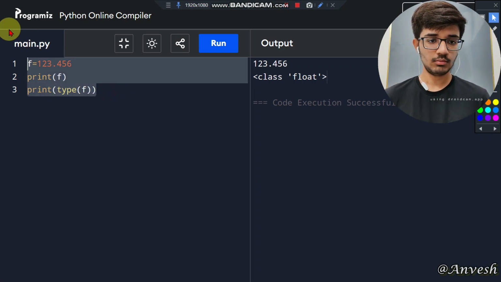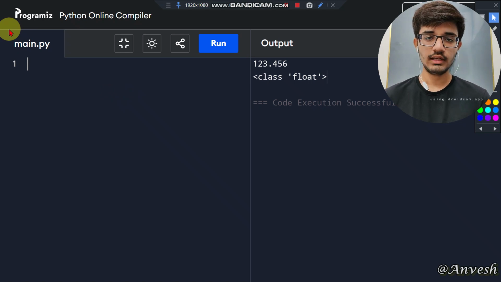So now let us talk about the Boolean data type. Boolean means we have either True or False, these two values, and in True the T must be capital and in False the F must be capital.